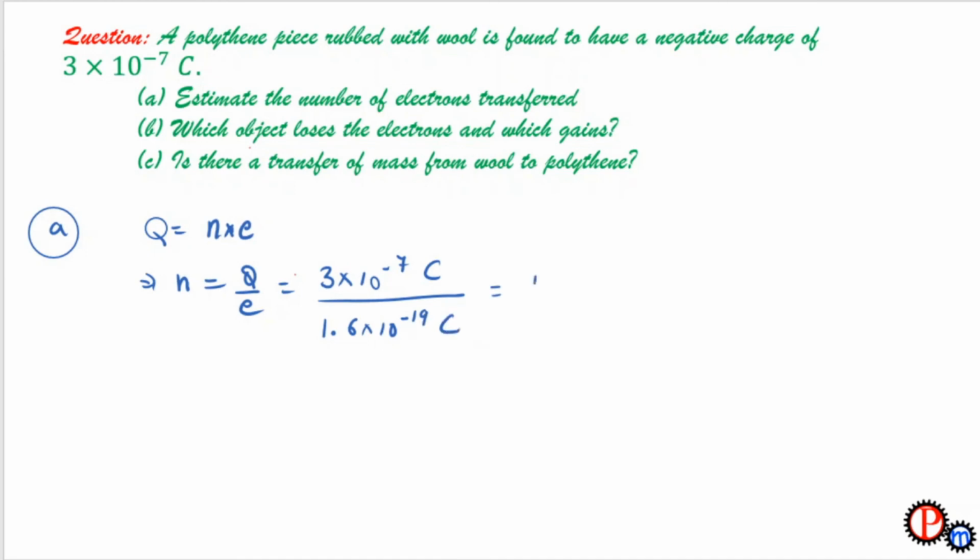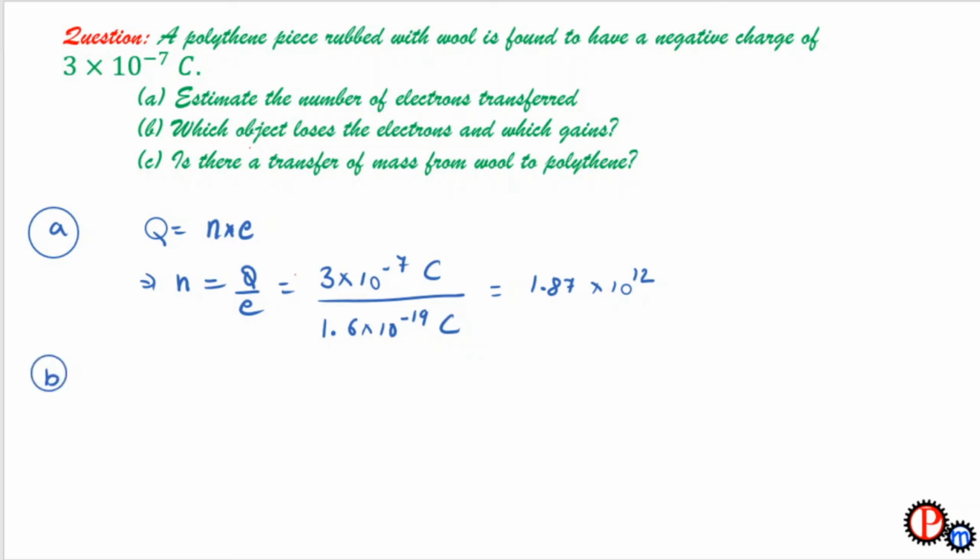Solving this we get 1.87 into 10 raised to the power 12. So this is the number of electrons transferred in the process.